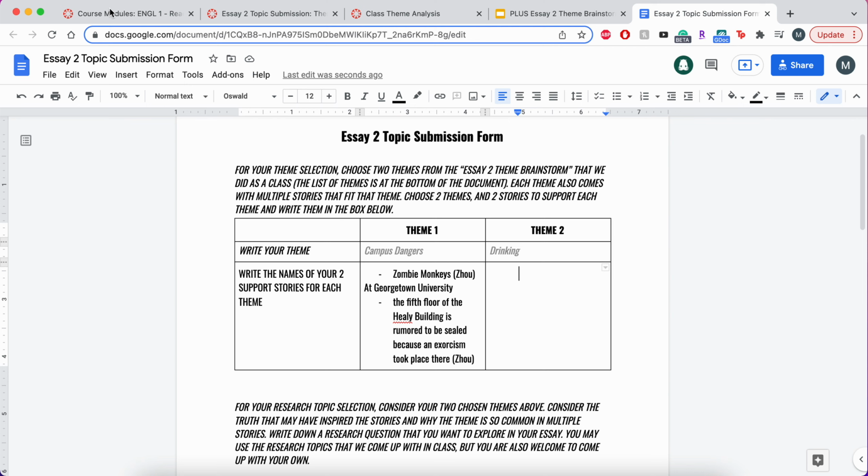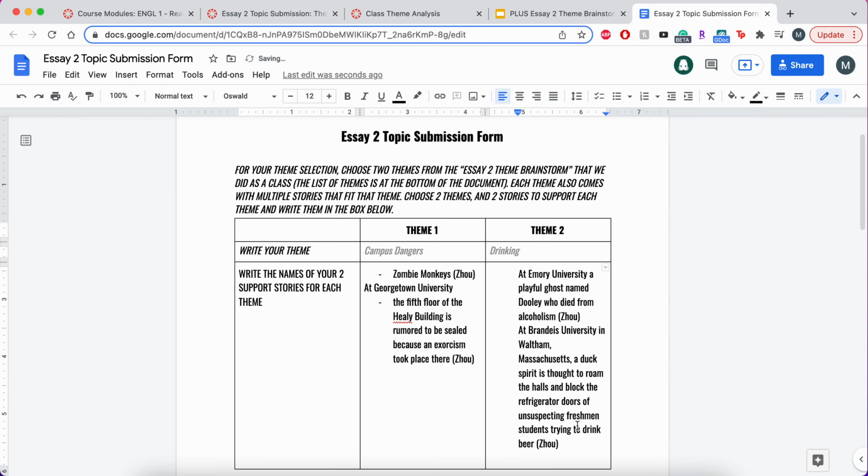Again, I'm going to add them over here. Okay, make sure that they are separated out. And then those are going to be my two themes and my two stories. So I'm all done with these two.